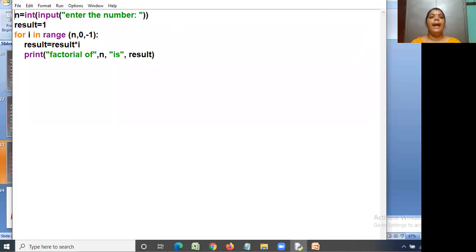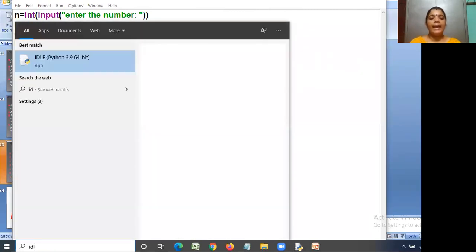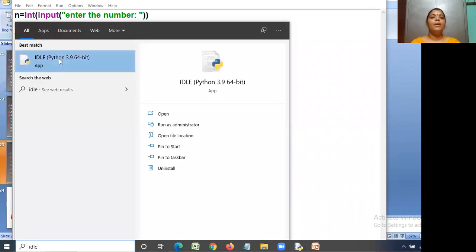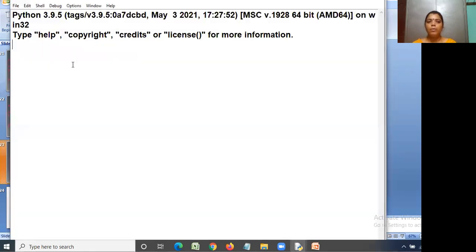Okay, so here comes, I'm going to explain the code practically by using an editor called IDLE. So see here all of you, this is an IDLE editor. How we can open this editor means, in the search bar we are going to write IDLE, and open that IDLE environment to write the Python code. So it is opening here. This is a small factorial program that I have explained you now.